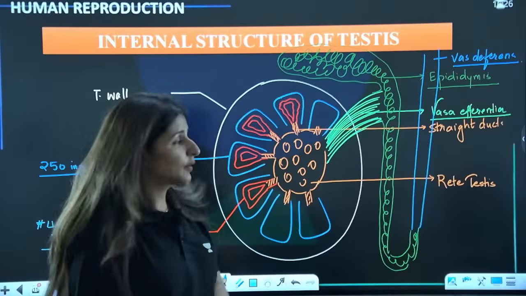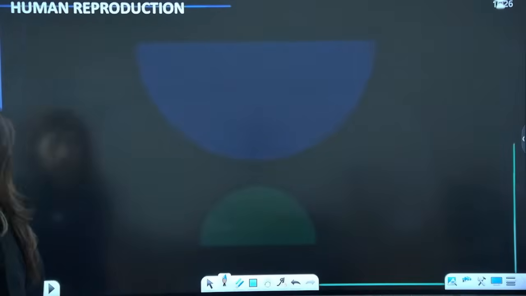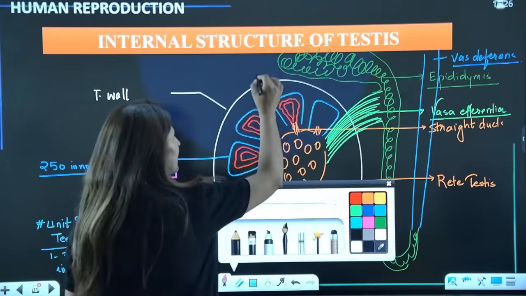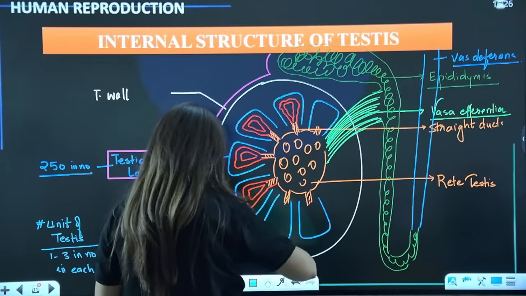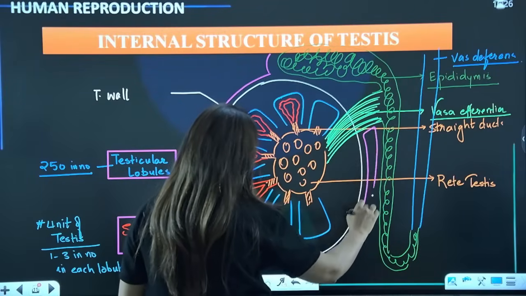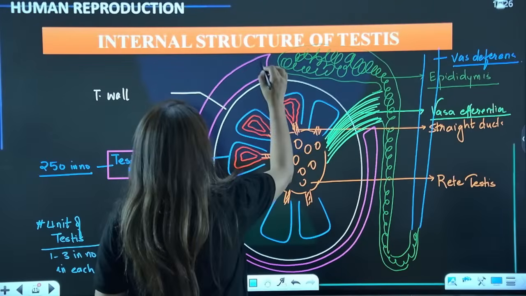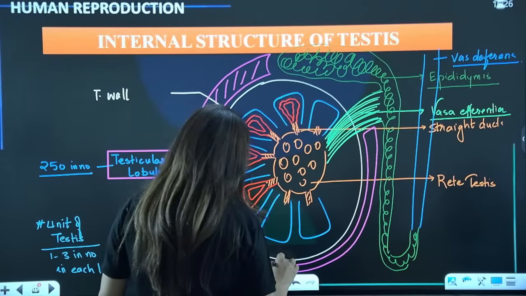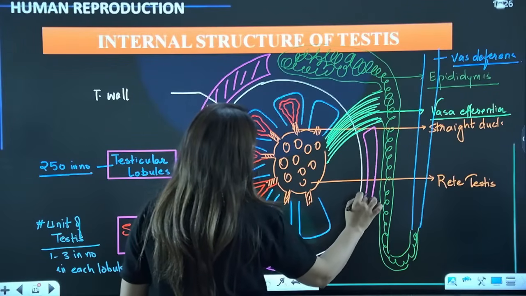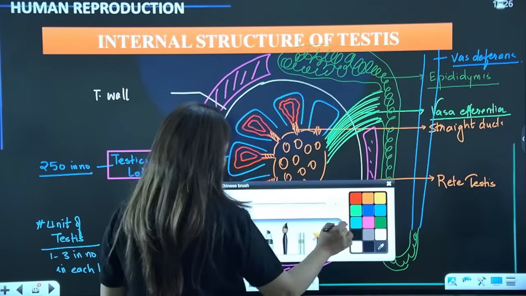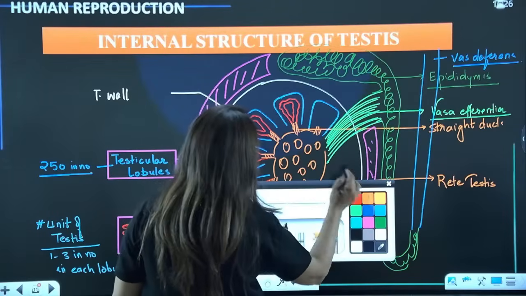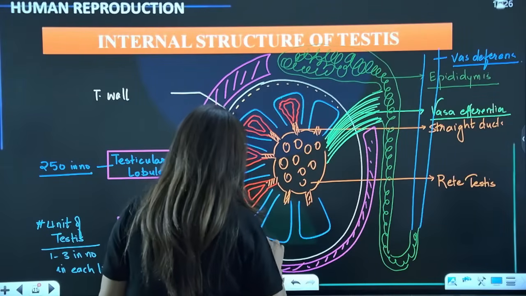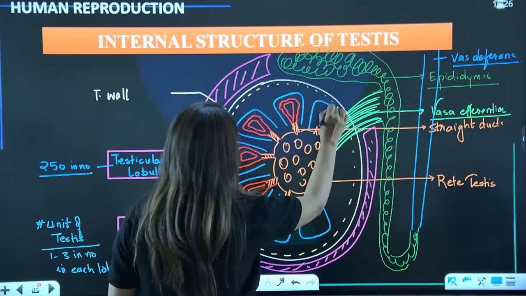Now, moving on. So this is the internal structure, guys. Like every other vital organ, there must be a protective covering here also, right? There are 3 different types of protective coverings, guys. This is tunica vaginalis. But the main covering of testes, which NCERT has mentioned, is this, which is present just below the testicular wall and surrounds the testes from all directions.